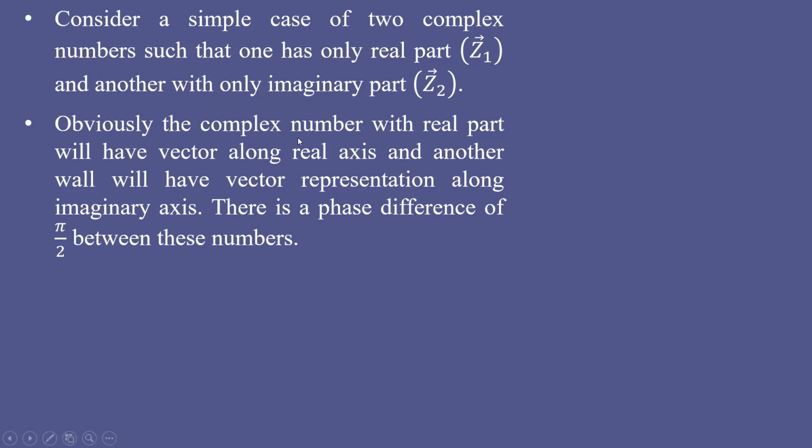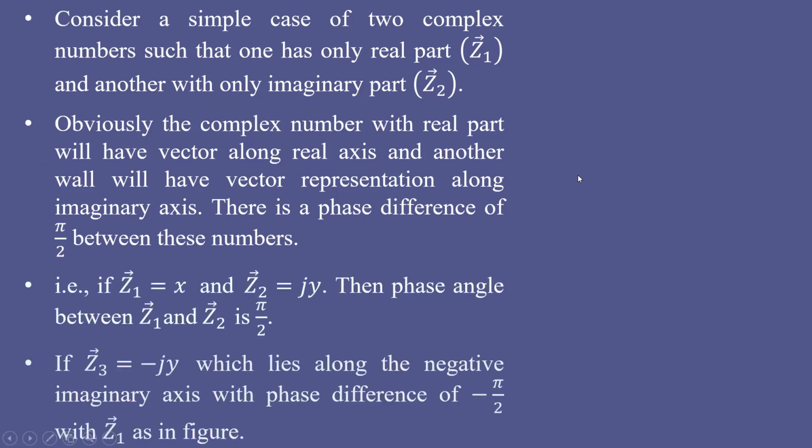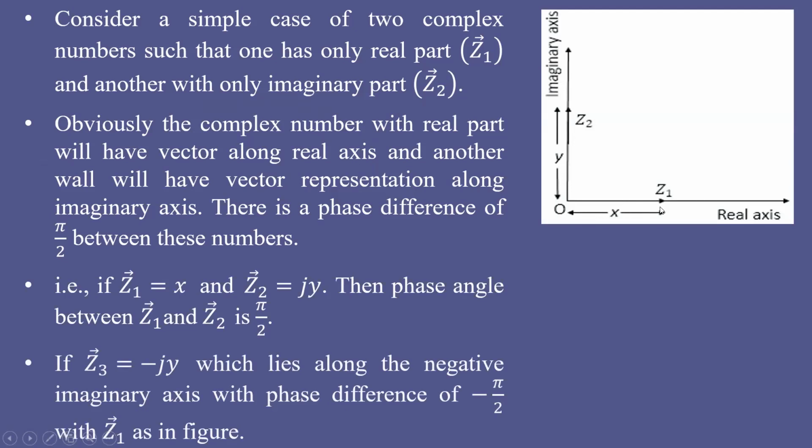Obviously, the complex number with only a real part will have its vector along the real axis. That's why it is represented along the real axis. This is x, Z1. It has only a real part, whereas Z2 has only an imaginary part, so it lies along the imaginary axis.